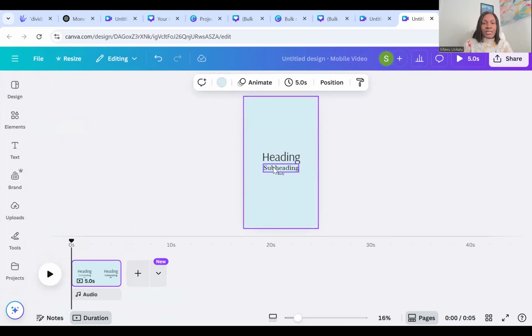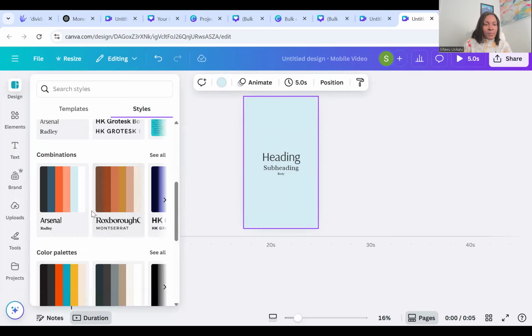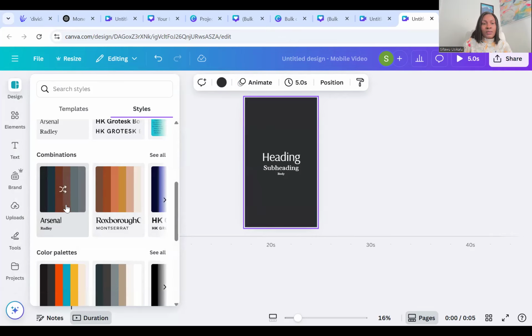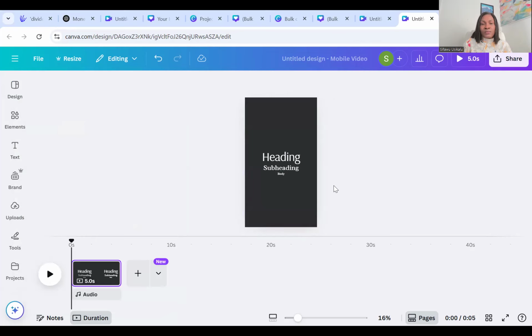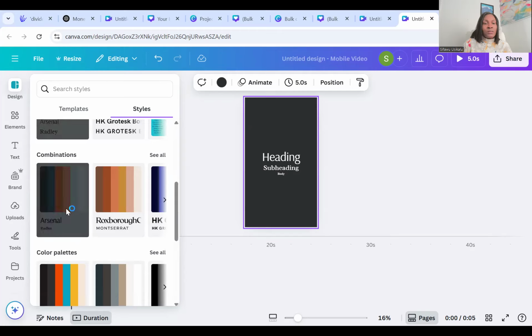I'm going to choose this, and I want to change the color. No, I'm going back to style. I want this color. Yes, so I don't like this color. Go back to style. Remember, we're going to style from design. Let me choose this one.